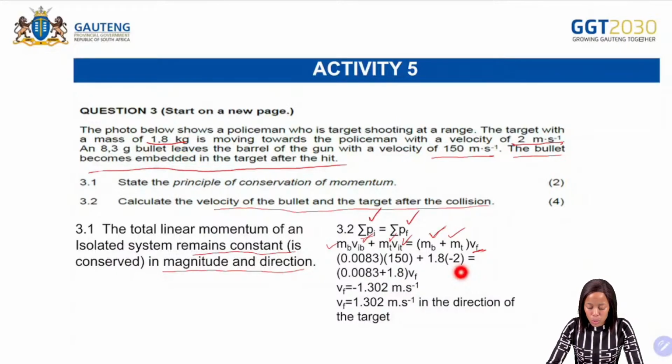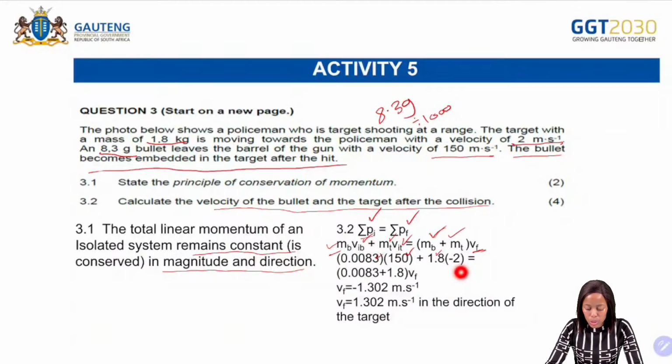So what are you going to do? You substitute in the mass of the bullet. The mass of the bullet is 8,3 grams. You need to convert from grams to kilograms, so you divide by 1,000. And then what is the velocity of the bullet? The bullet has an initial velocity of 150, so you substitute. And then the mass of the target is 1,8 there.